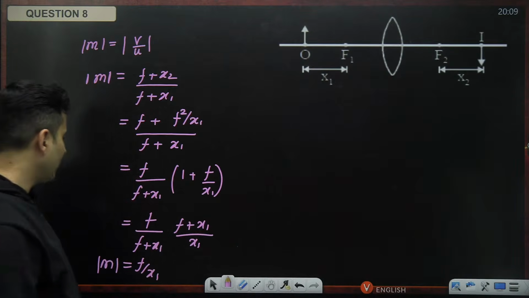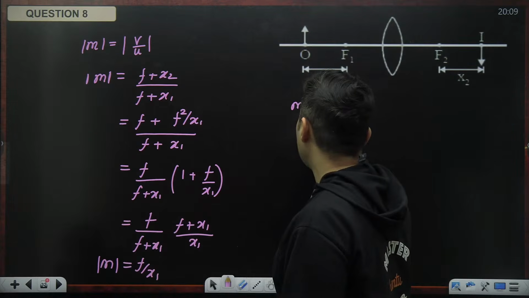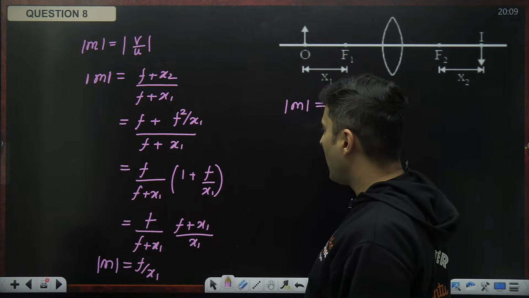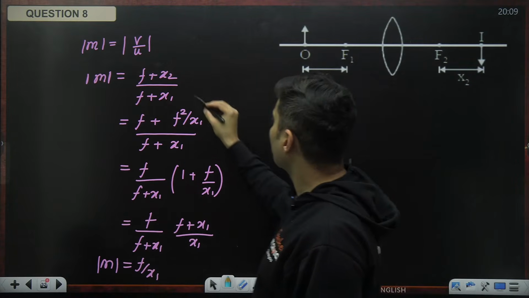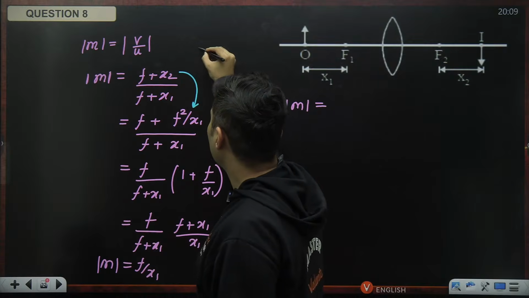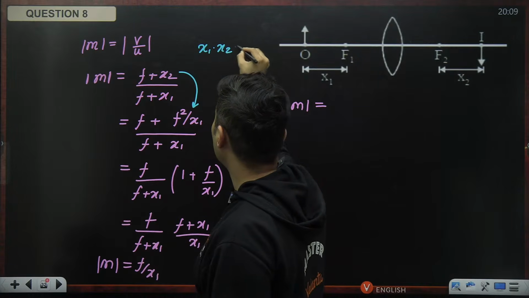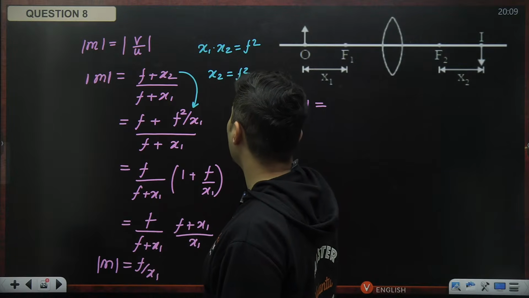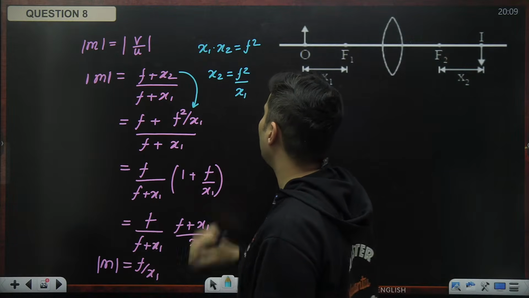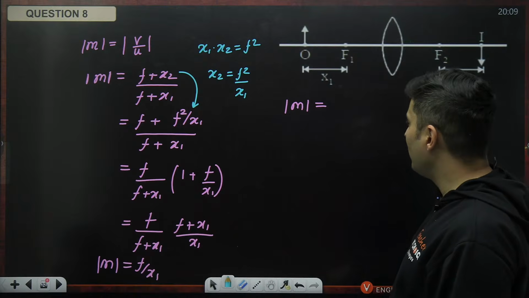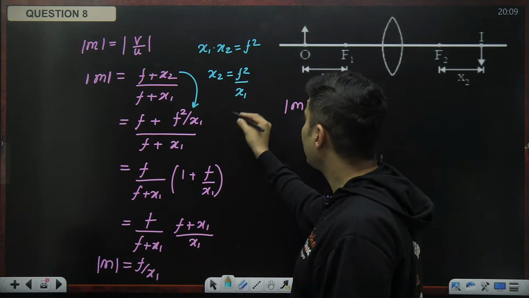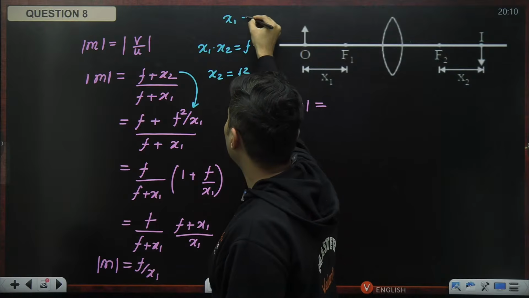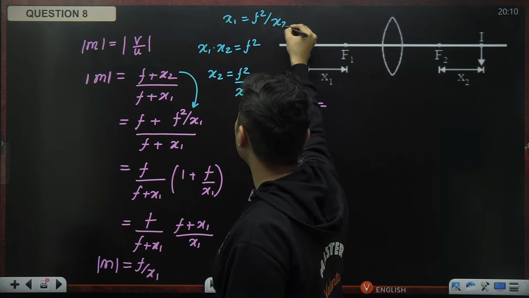Well, let's think about it. If my magnification is f by x1, and what I have done over here was x1 into x2 was f square, so x2 was f square divided by x1. Maybe it's time to substitute even x1 also. x1 will be f square by x2.